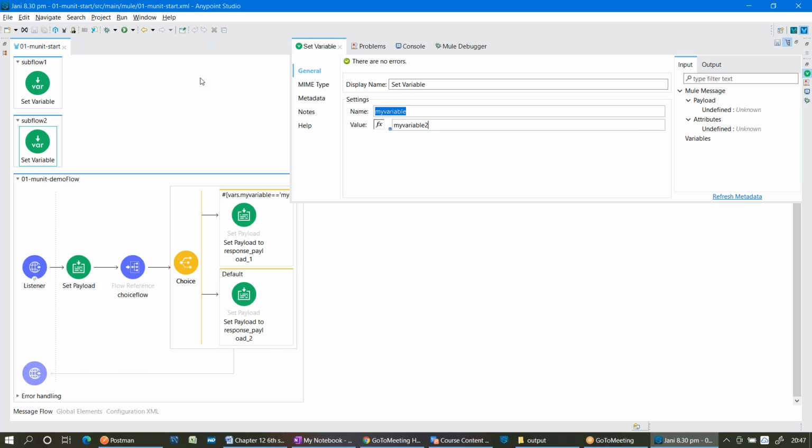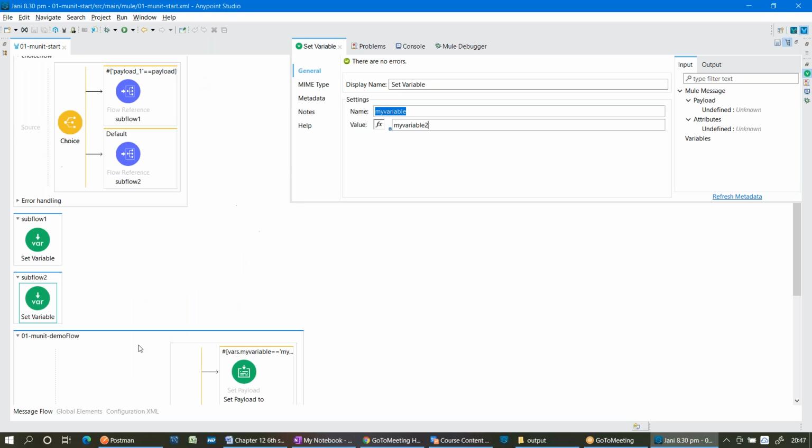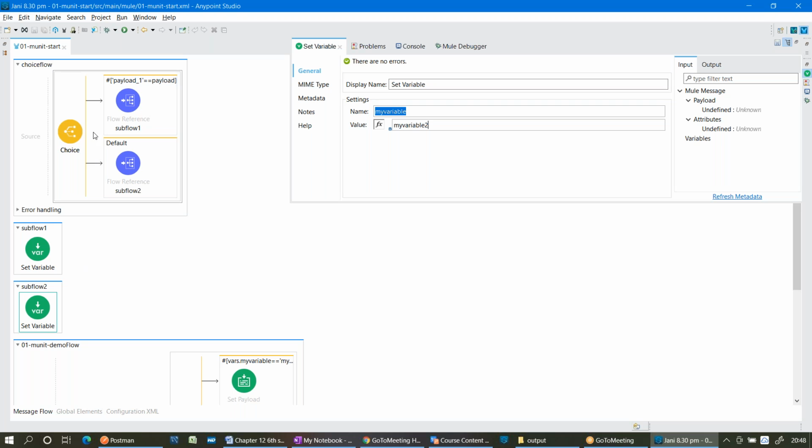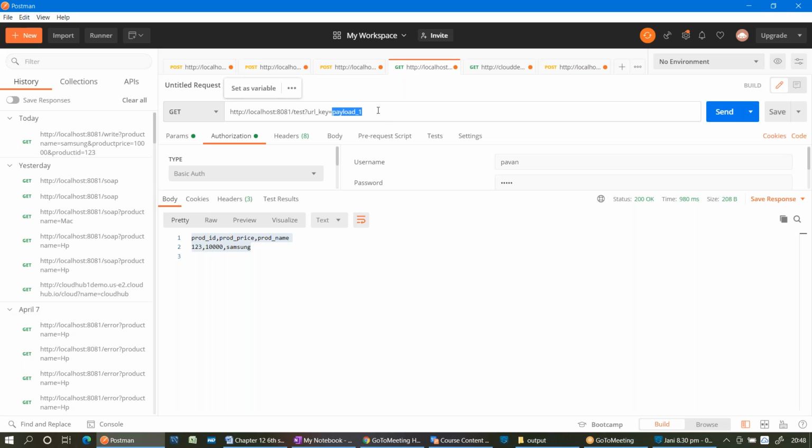And what is the variable? My variable one. How many variables are we creating now in the event? No, there will be only one variable. Only one, either this route or this route, based totally on whatever value I passed in the input.